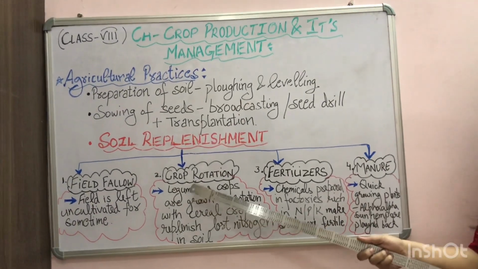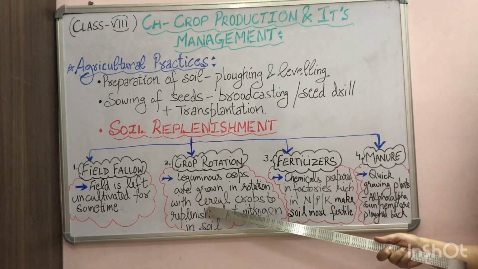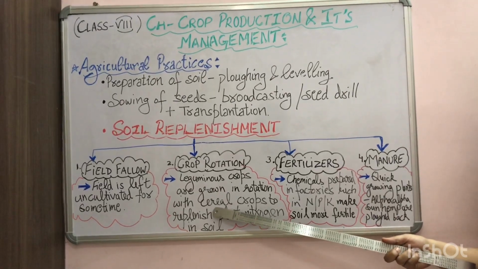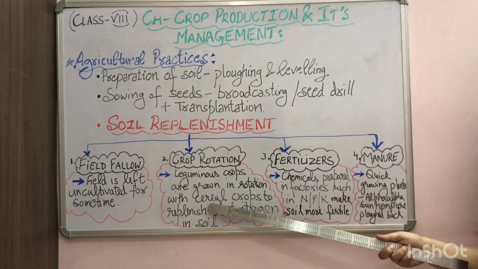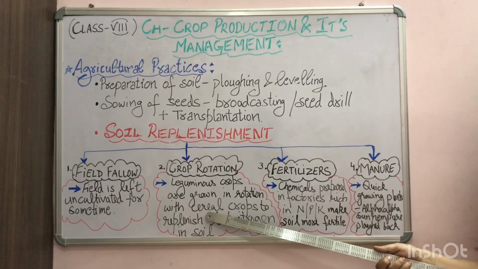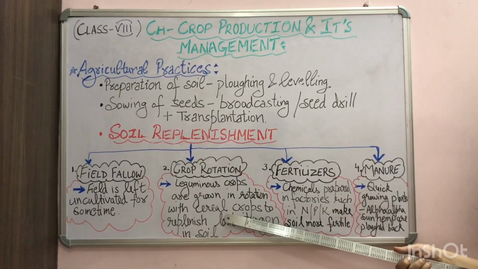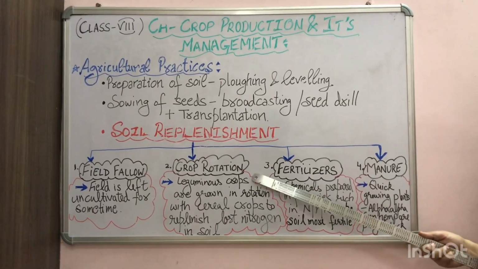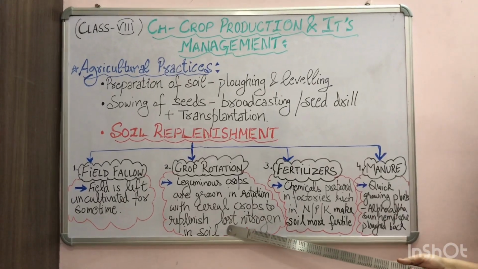The second method is the crop rotation method. Students, there are some cereal crops like wheat and rice, which when grown in the field absorb the nitrogen content. That means they use lots of nitrogen from the soil. So that means the nitrogen content is lost from the soil. So after every cereal crop, the farmers grow leguminous crops like peas and beans, which have the capability to replenish the lost nitrogen in the soil.